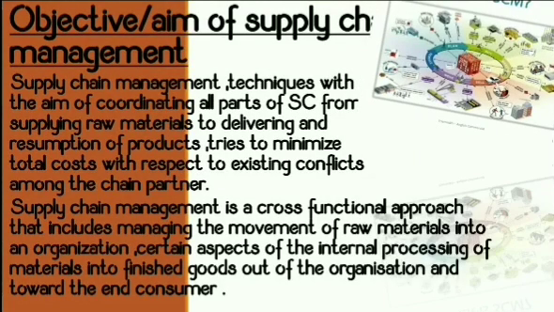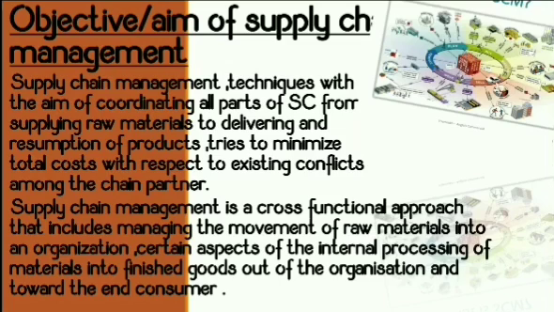Now we'll see the objectives and aim. Supply chain management techniques aim at coordinating all parts of the supply chain, from supplying raw materials to delivering the product for consumption, and try to minimize the total cost with respect to the existing conflicts among the chain partners. There are so many partners in the chain. It starts from the supplier, the manufacturer, then the distributor, the retailer, the wholesaler. Keeping that into consideration, supply chain management still helps to minimize the cost of the product.